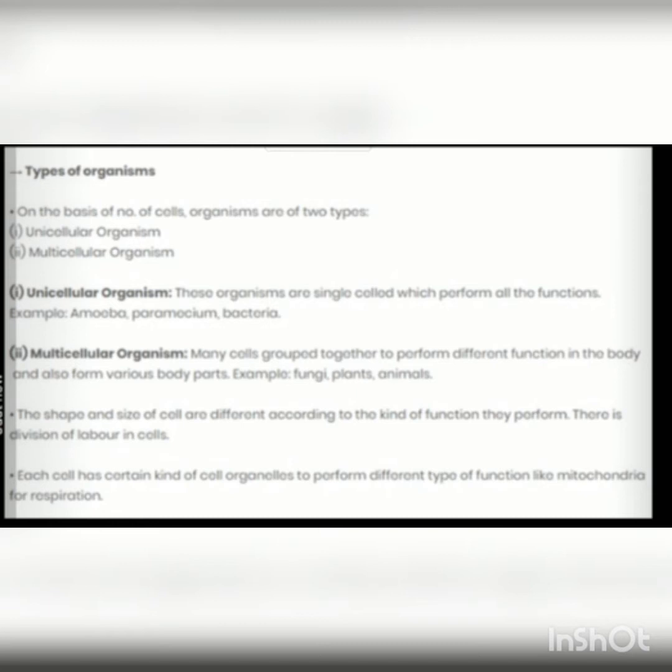Now, multicellular organisms, as the name suggests, multi means many, and these organisms have a large number of cells. They are made up of a large number of cells, and these cells are grouped together to perform different functions in the body. And this group of cells will join together to form tissues. The tissues will form organs, and the organs will form organ systems, and these organ systems will perform the various functions in the body. Examples: fungi, plants, animals, etc.